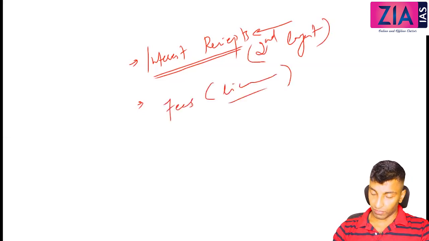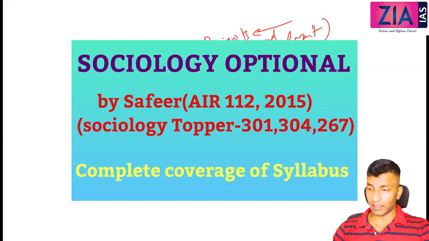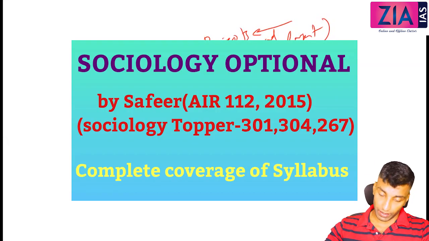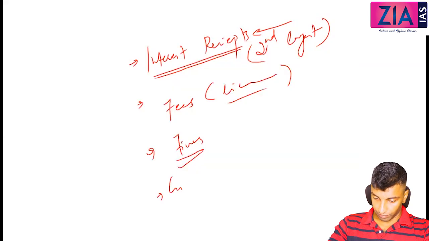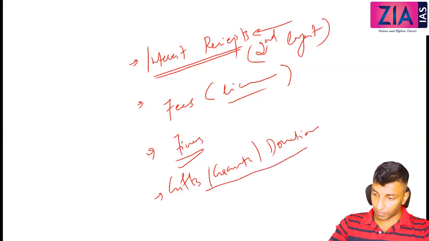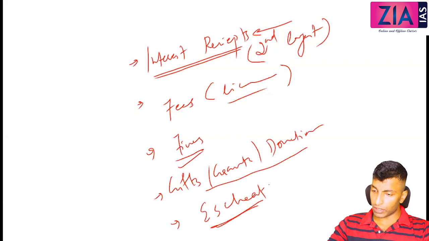Fifth, the fees, like license fee, etc. Then you can also write fines, various fines, gifts, grants, donations, all these are non-tax revenue. Okay, then one more is there, escheat.